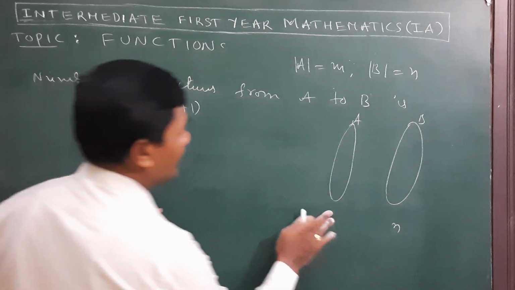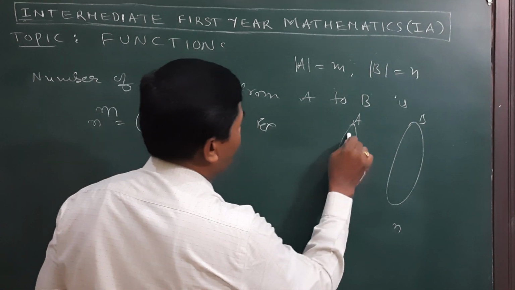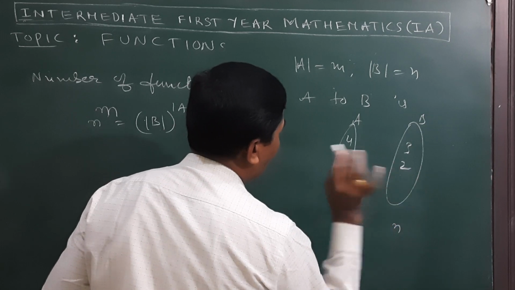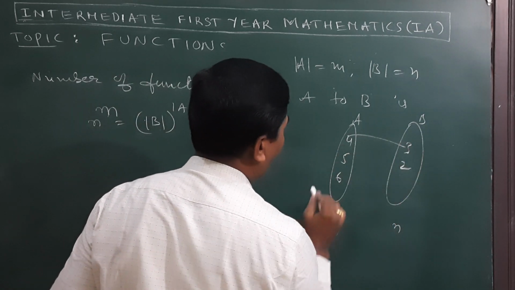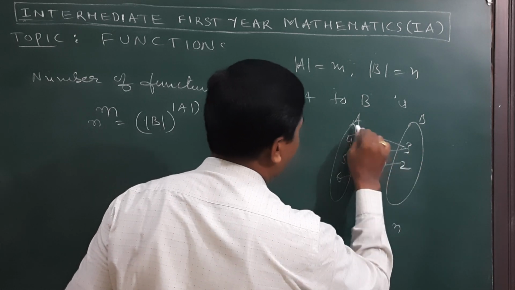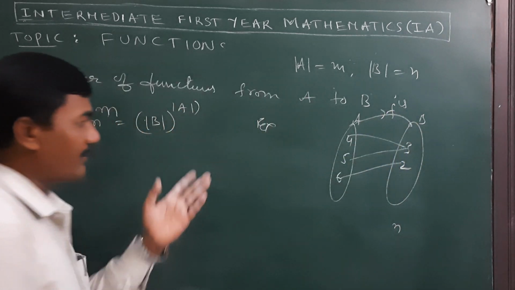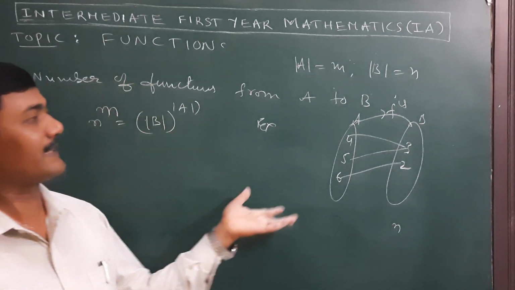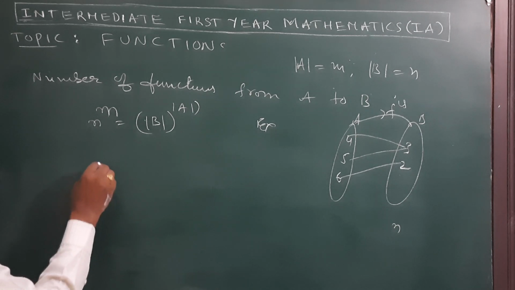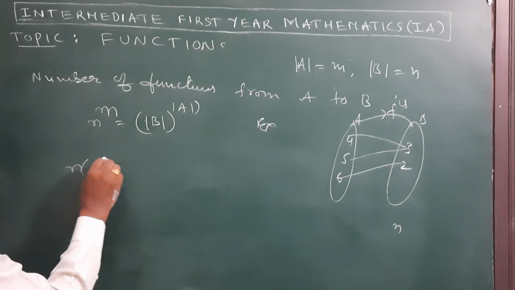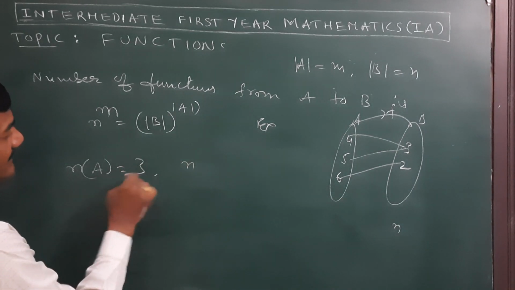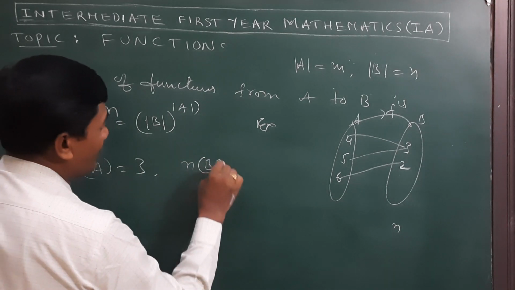So, for example, suppose A has three elements and B has two elements, and each element of A maps to one in B. So it is always a function. How many functions can we arrange from A to B? What is the number of elements in A? It is 3. The number of elements in B is 2.